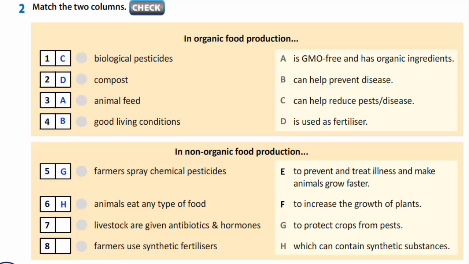Number 7, livestock are given antibiotics and hormones is E, to prevent and treat illness and make animals grow faster. And the last, farmers use synthetic fertilizers is F, to increase the growth of plants.